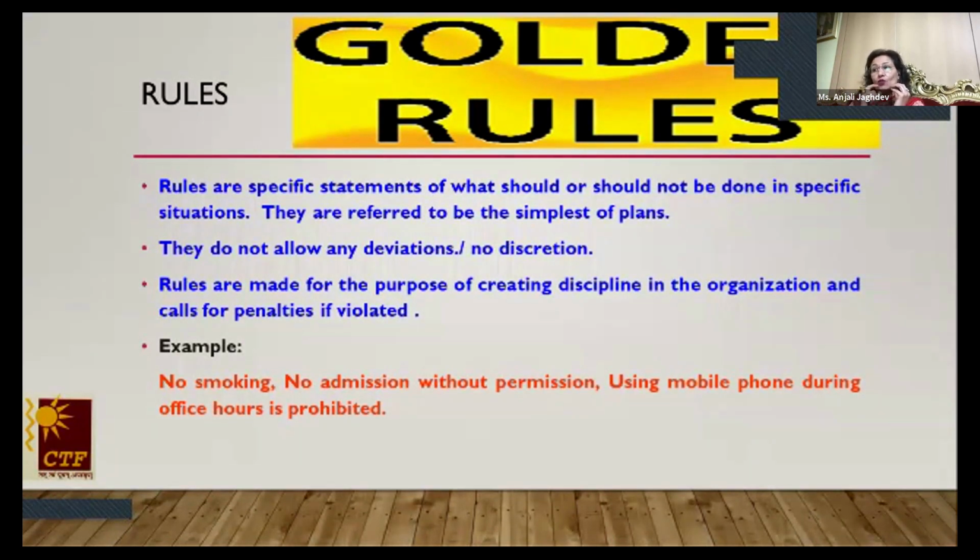So basically, what are rules? The rules are specific statements that tell us what is to be done and what is not to be done. There is no scope of your discretion. You have to comply. Non-compliance will invite penalty. There will be some kind of a fine. There will be a punishment therein. The rules are very rigorously implemented. They're very strictly to be followed down. No judgment, no compromise as far as the rules are concerned.